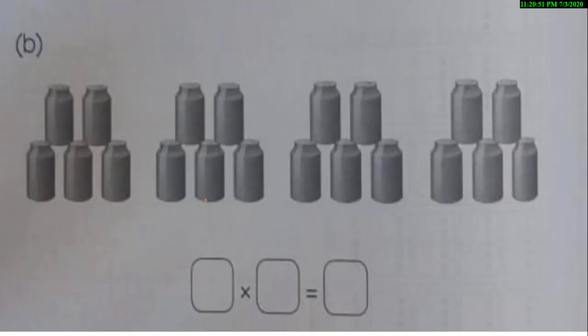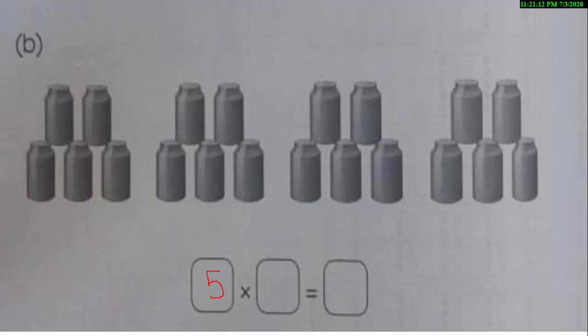Okay, this is part B. As you can see, cans are shown in groups. Let's count the items of each group. 1, 2, 3, 4, 5. Okay, there are 5 cans in each group.